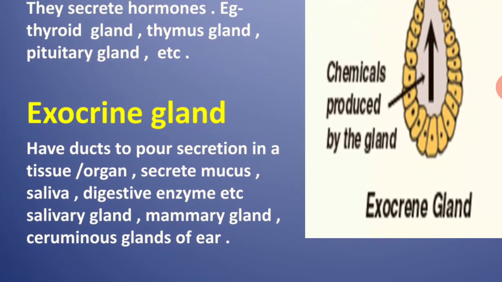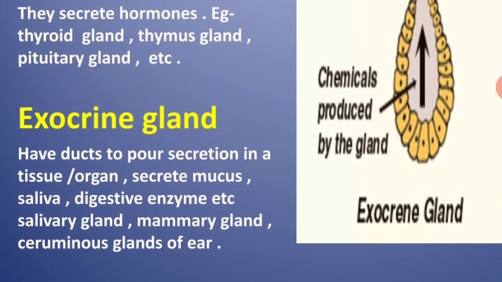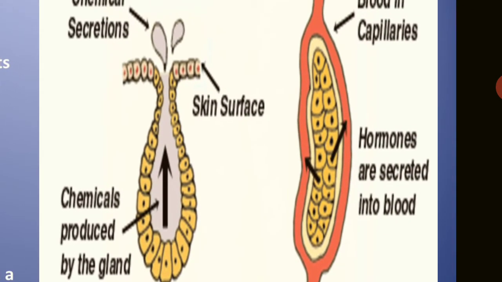In exocrine glands, the glands which have a duct to pour the secretion into a particular tissue or organ, the responsibility of these exocrine glands is to secrete the mucus, saliva, digestive enzymes, means they are found in the salivary glands, mammary glands, sebaceous glands of the ear, responsible to secrete the wax for the lubricating purpose.